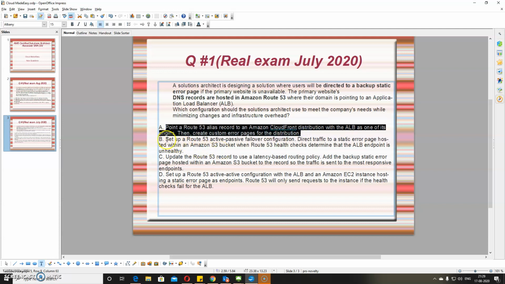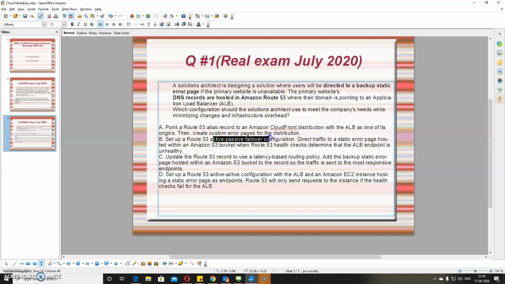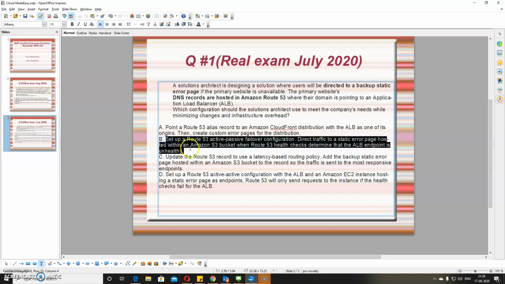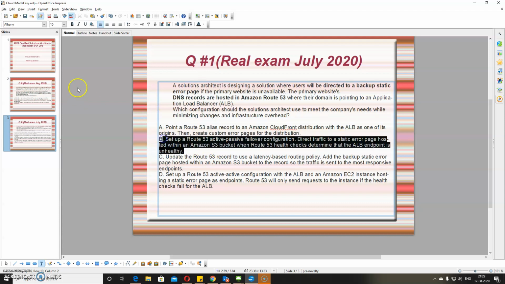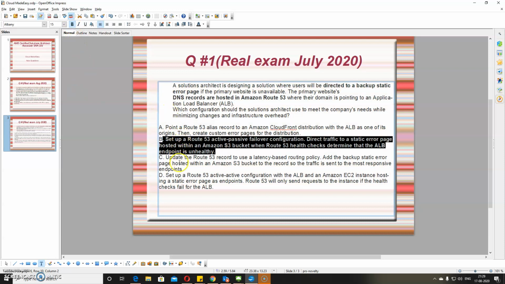Set up a Route 53 active-passive failover, which is good. Direct traffic to a static error page within the S3 bucket when the Route 53 health check determines the ALB endpoint is unhealthy. This is the perfect answer, I would say, because you are having a health check in place. So if the health check fails, they are routing to that particular static error page which is hosted in S3. So this may be a possible solution.